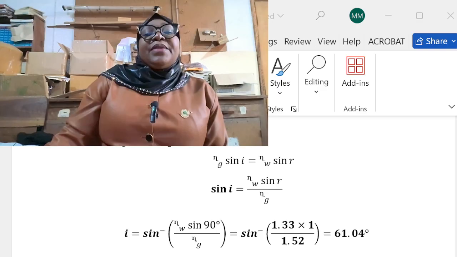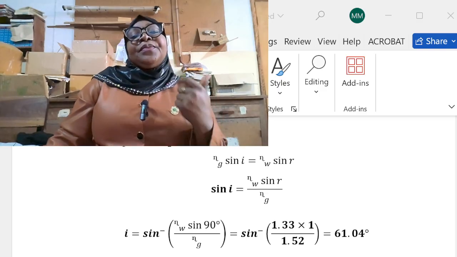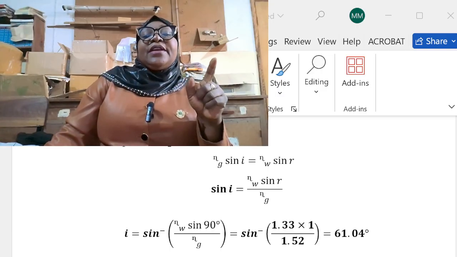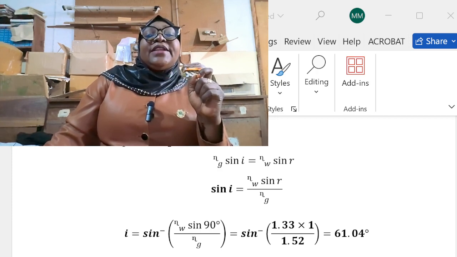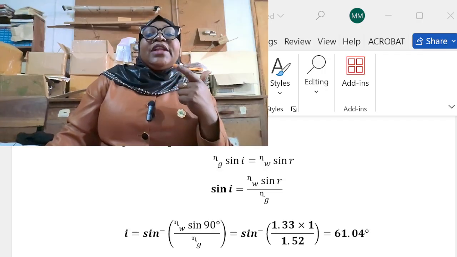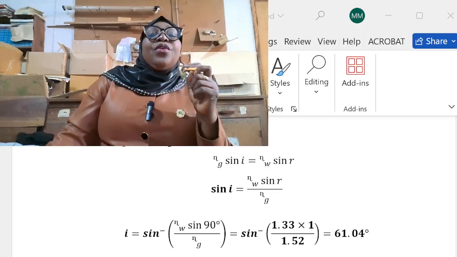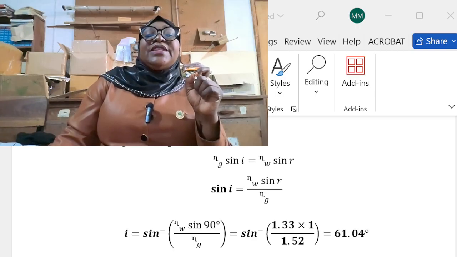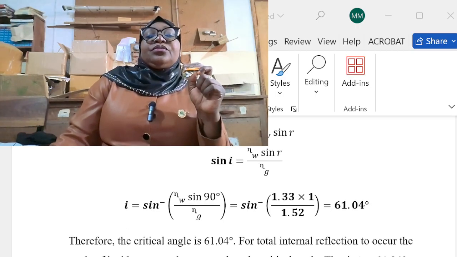On treating this formula and making I the subject, I is now equal to C at this moment when R is equal to 90 degrees. So on treating the formula, we shall have 61.04 degrees.